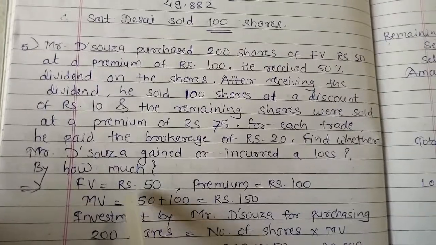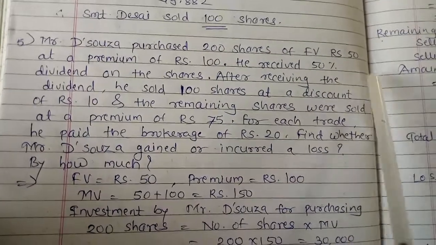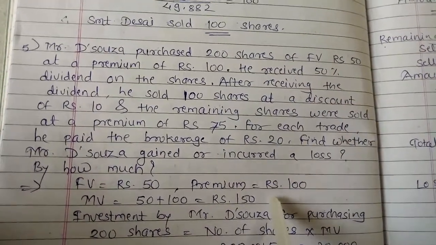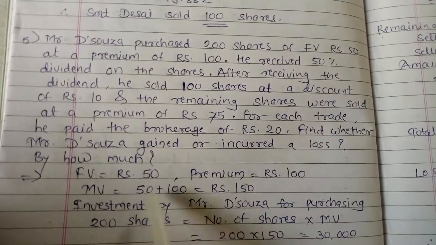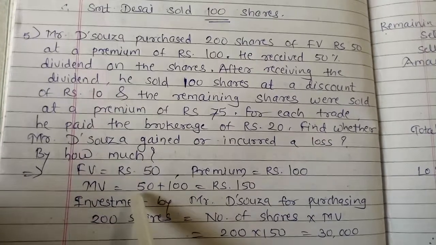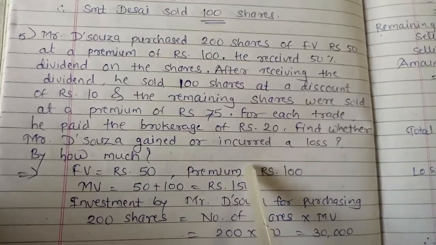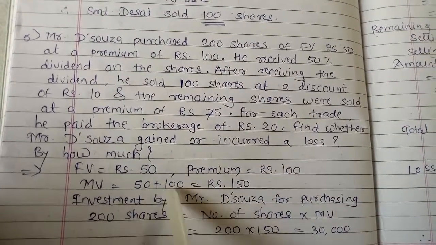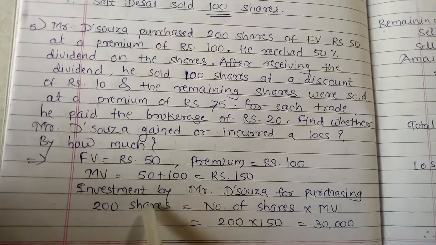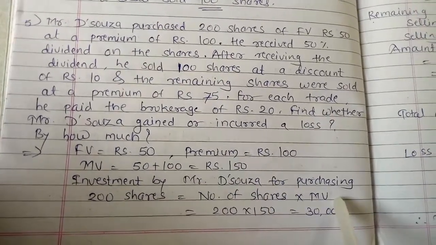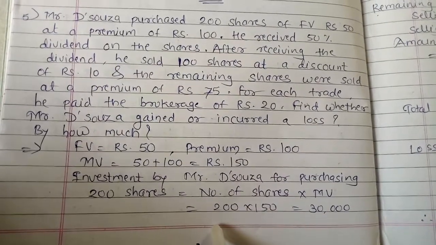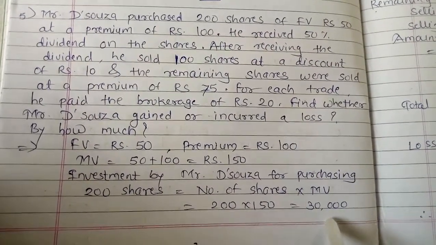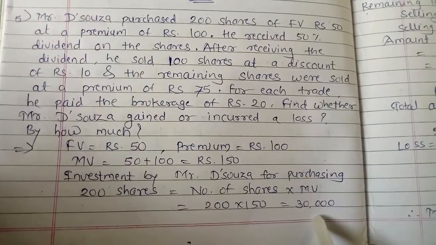See, in this example we are given that the face value is 50 rupees, and the premium is rupees 100. Then the market value we can calculate by adding face value plus premium, that is 50 plus 100, we get 150. So the investment by Mr. D'Souza by purchasing 200 shares is equal to number of shares into market value. So 200 into 150, we get 30,000 rupees.